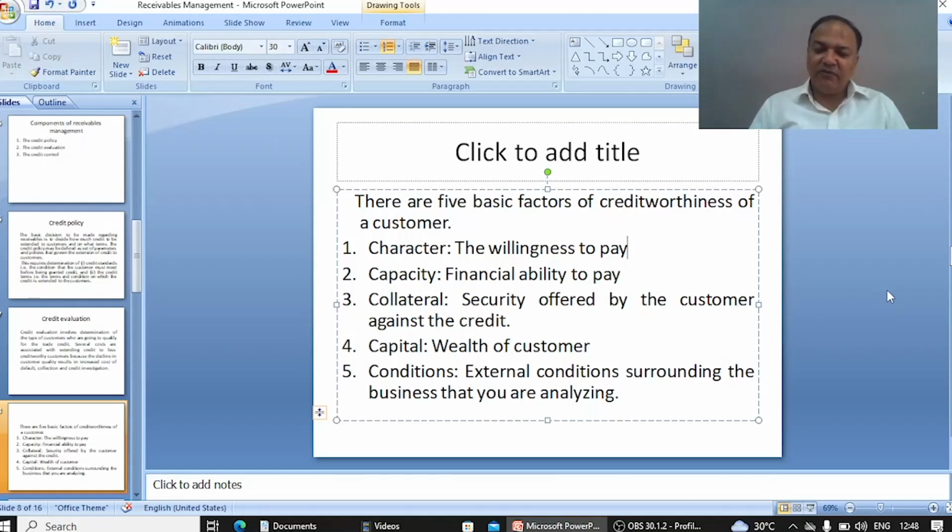It means there will be no problem recovering the funds from this type of organization or person where conditions are favorable. On the other hand, if conditions are adverse, then it's not easy to collect the funds from these types of customers or organizations.